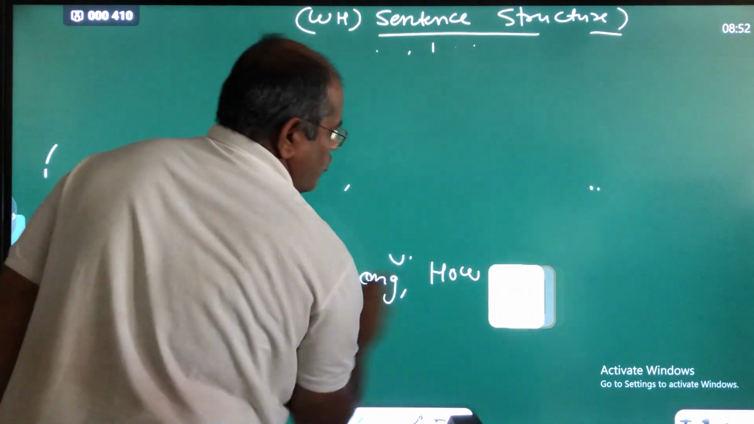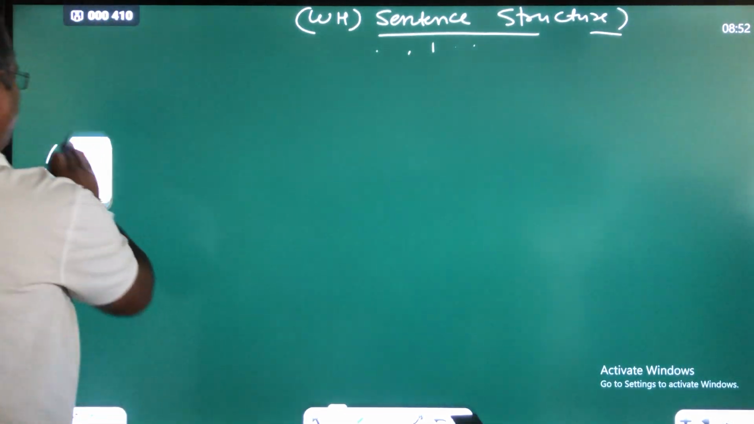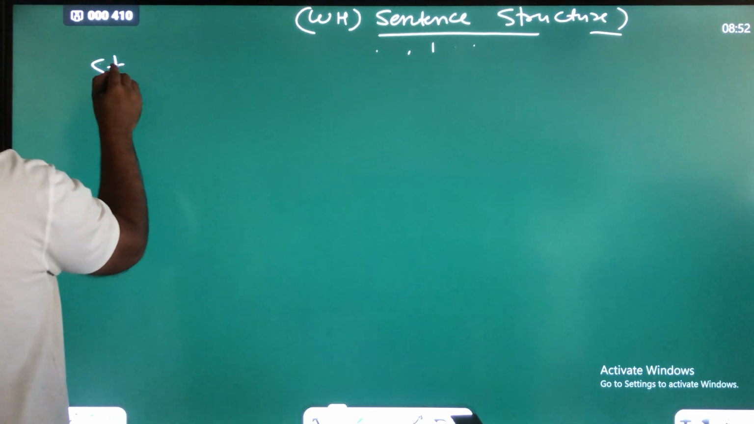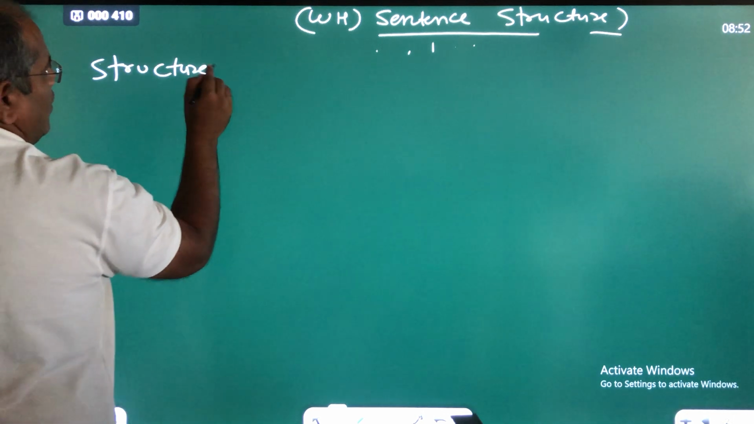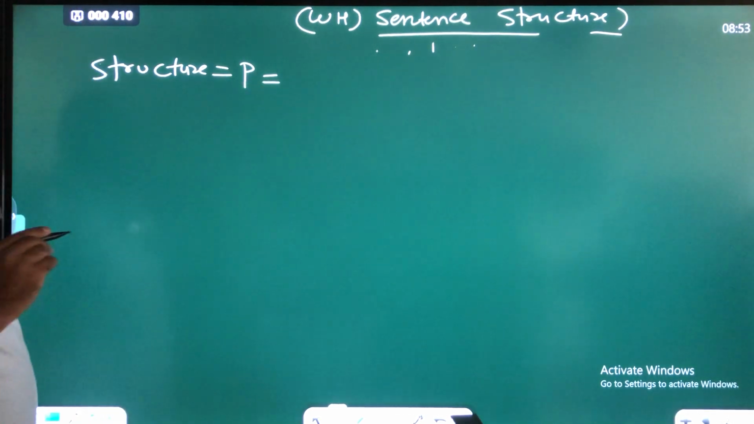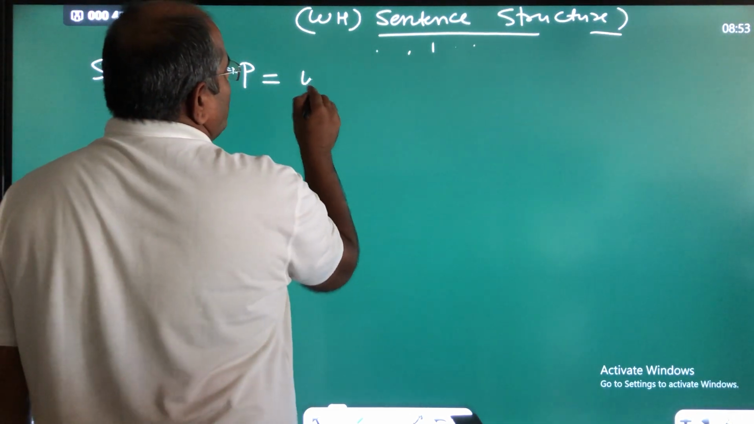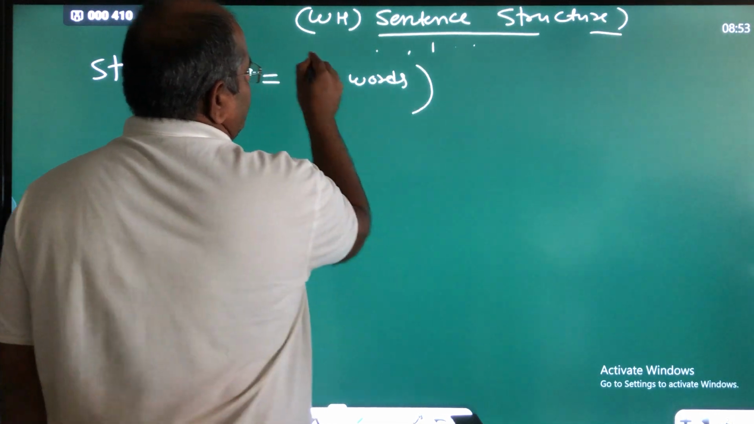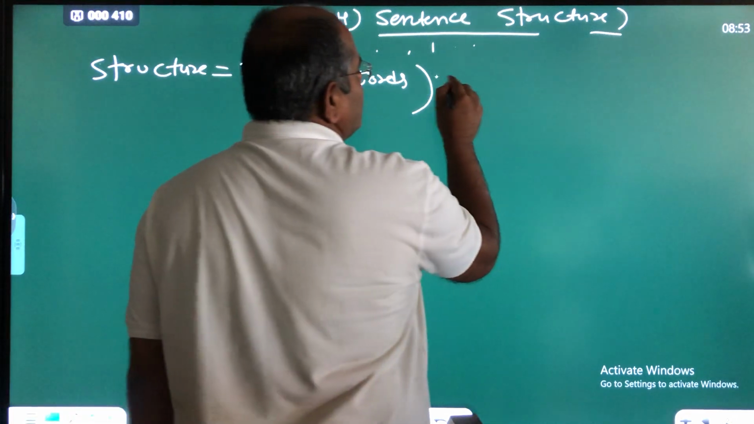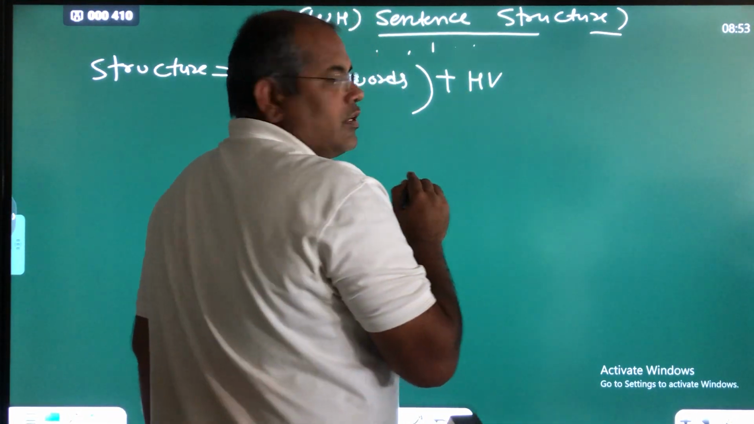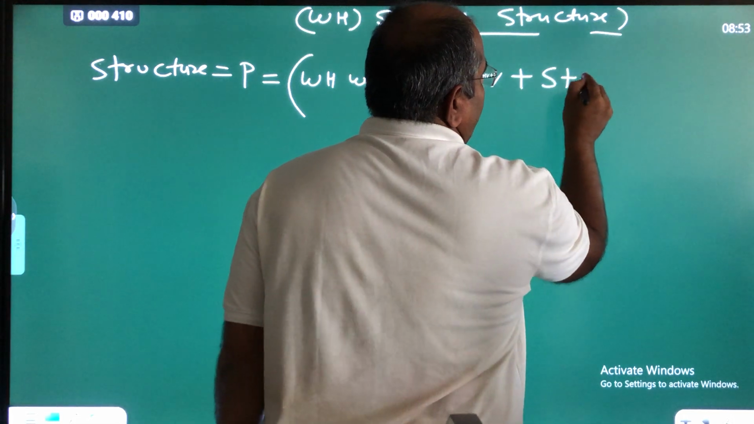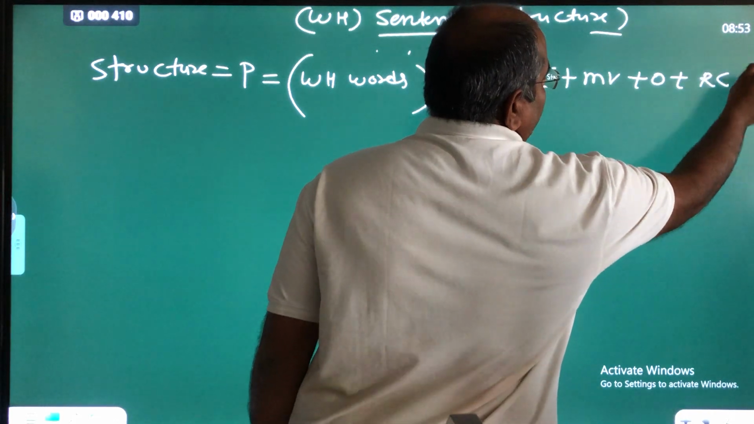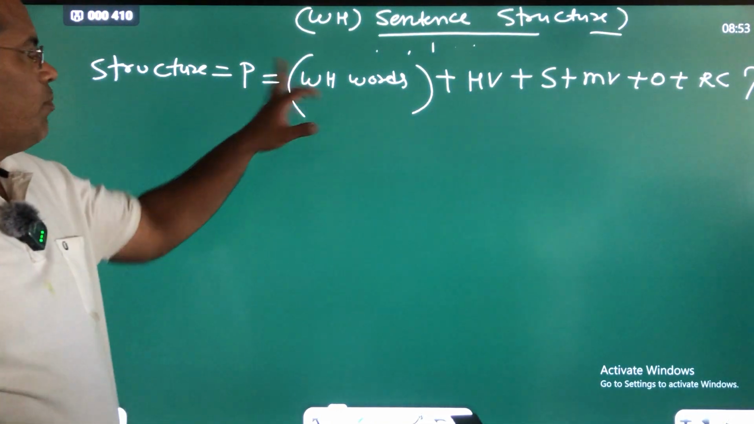First of all, we require structures according to positive. Is that clear? First of all, we have to use the WH words at the first. Then we have to use HV. Then subject. Then MV. Then object. Then RC. Then symbol of interrogation. Is that clear? According to positive.